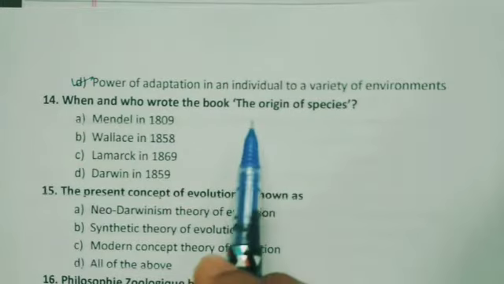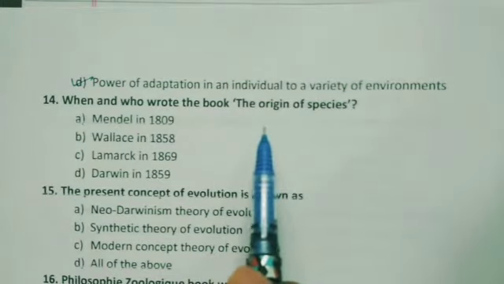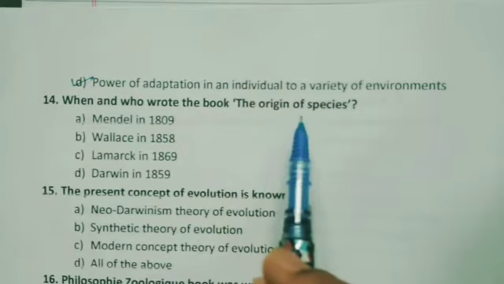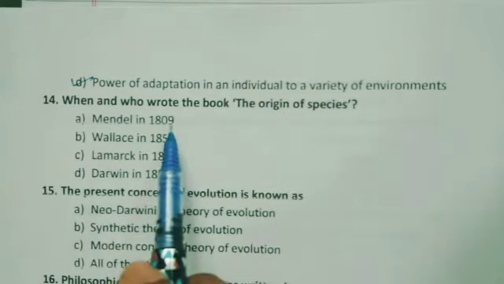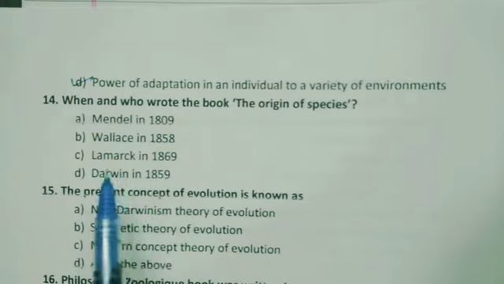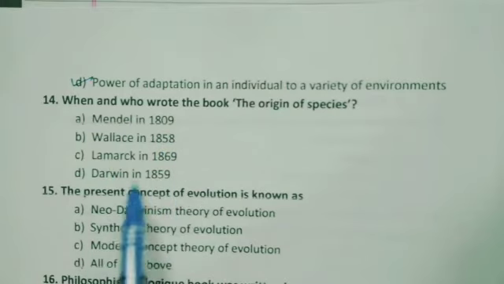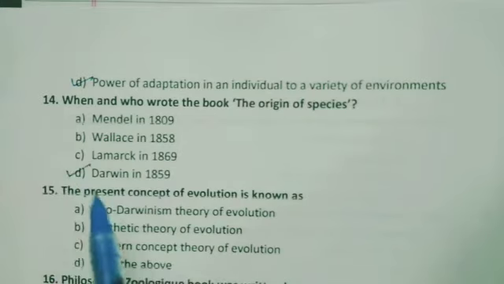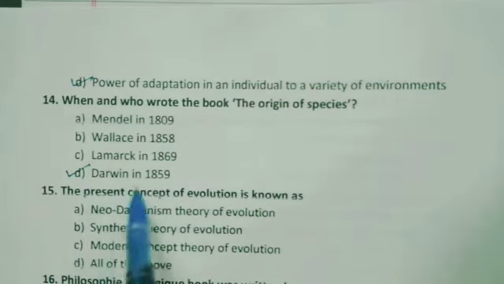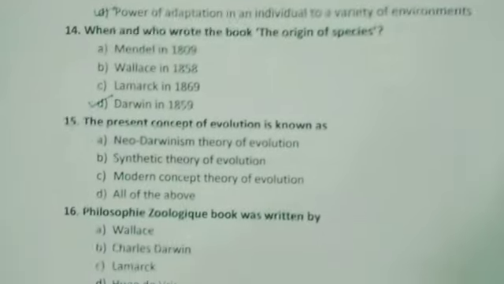When and who wrote the book Origin of Species? Knowledge based. The Origin of Species book is written by Darwin, we know that. Mendel in 1809, Wallace in 1858, Lamarck in 1869, Darwin in 1859. Generally, they don't ask the year, but Darwin is the answer.